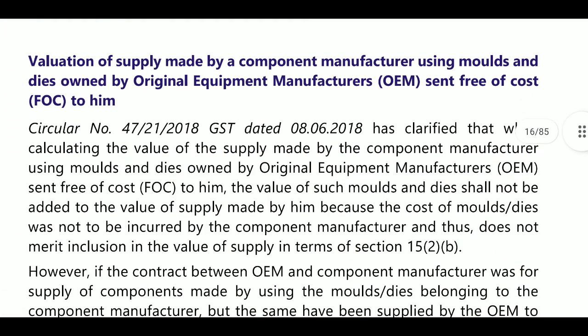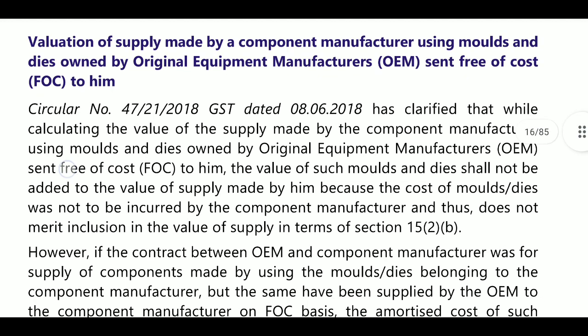Next, valuation of supply made by a component manufacturer using molds and dies owned by the original equipment manufacturer, OEM, sent free of cost to him. Here we will discuss this. There may be some valuations made for the purpose of OEM, manufacturer using molds and dies owned by the original equipment manufacturer, sent free of cost.